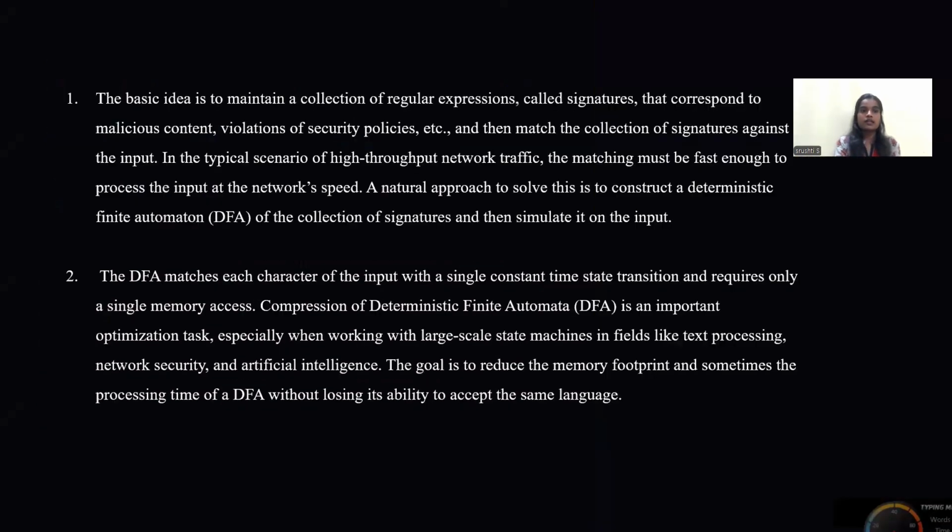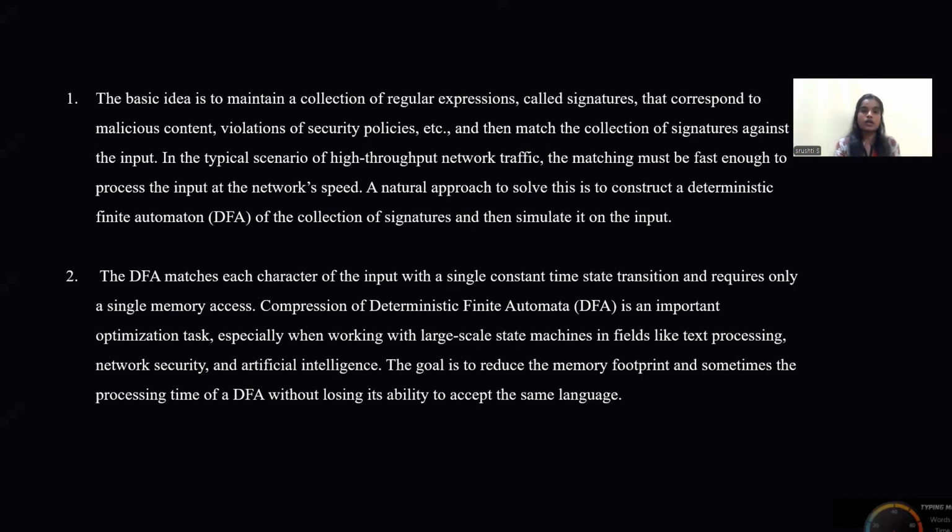The basic idea is to maintain a collection of regular expressions called signatures that correspond to malicious content, violations of security policies, and so on. And then match the collection of signatures against the input. In the typical scenario of high-throughput network traffic, the matching must be fast enough to process the input at network speed.